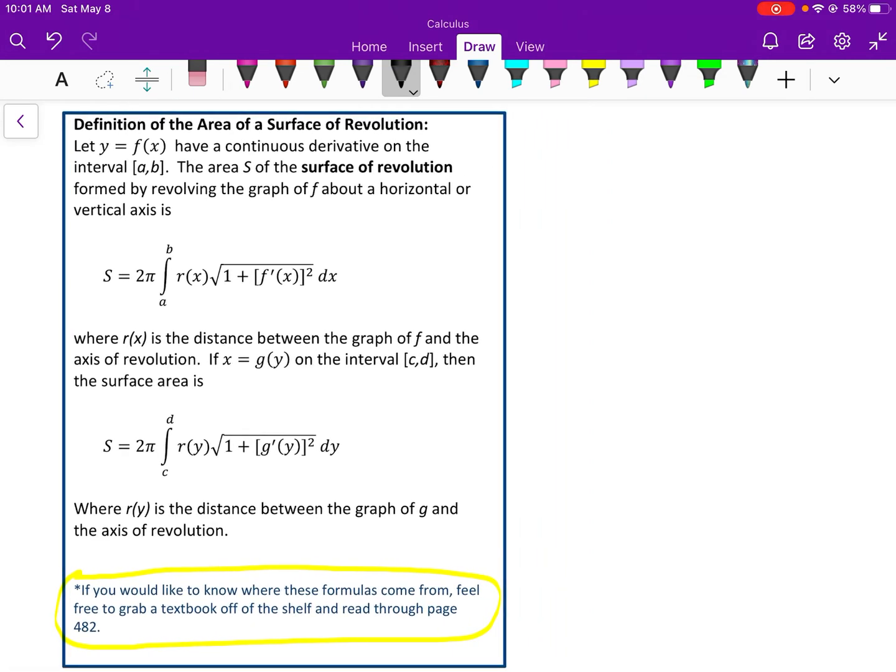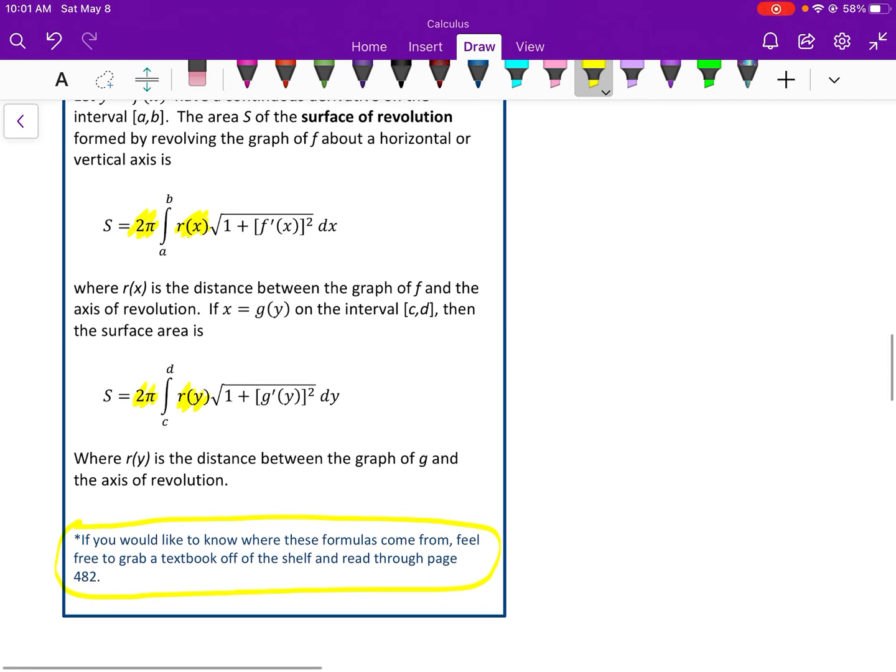It looks like arc length, but there are a couple differences. 2 pi has been added to the outside. It has to do with circumference. And then you have the radius added in right there. So 2 pi and the original function are now included in the formula. You'll see that the work, though, is very similar.